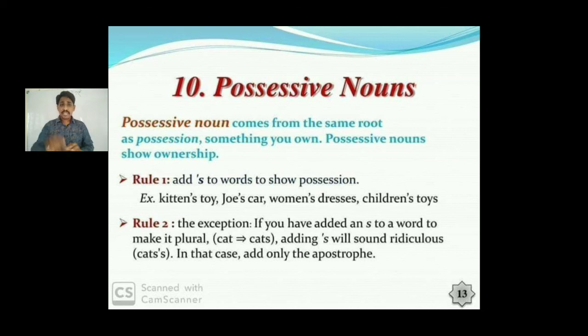Women's dresses. In the second rule, when you want to make a possessive and the word ends with s, you need not keep an apostrophe and then one more s. Just keep the apostrophe, that's done. Let us take one example: Jesus' cross. How do you write? J-E-S-U-S, apostrophe. No need to write one more s. So when the word ends with s, just keep the apostrophe. So these are possessive nouns. So we have seen 10 types of nouns.